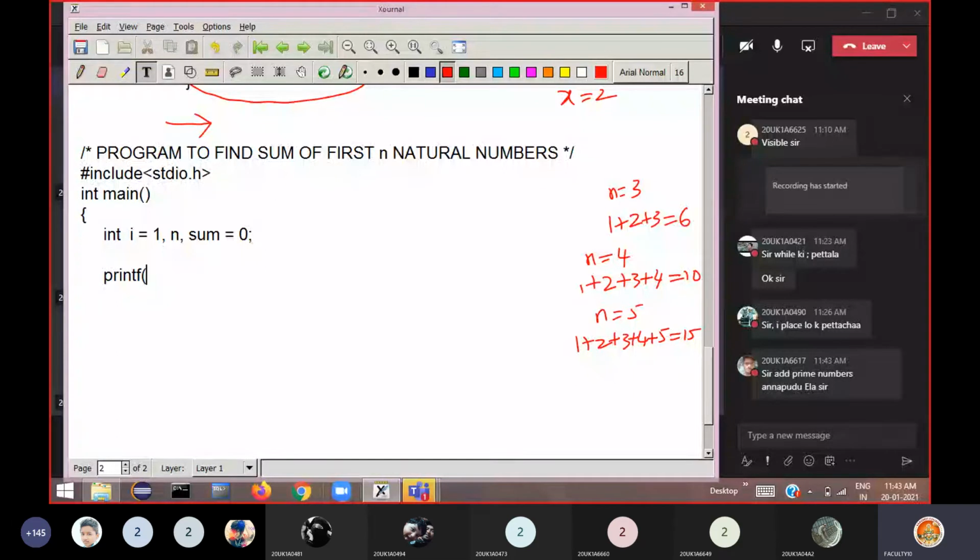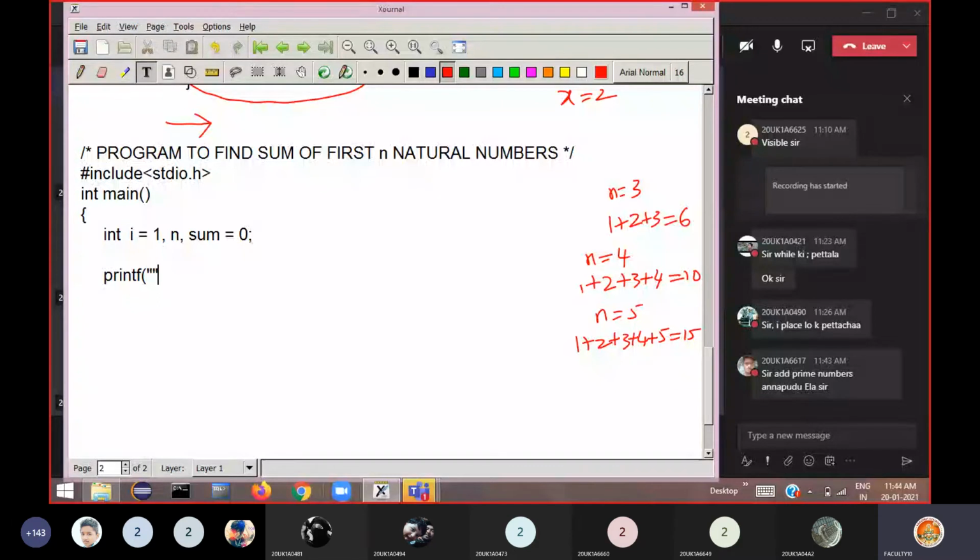Slowly, one by one, we discuss many programs, all these programs involving logic, and how to develop such a logic, I'll tell you. If possible, I'll take class in the evening also, because I want to discuss many programs. Once loops are completed, you can write any kind of program in C. You can develop any kind of program if you understand loops clearly, right?